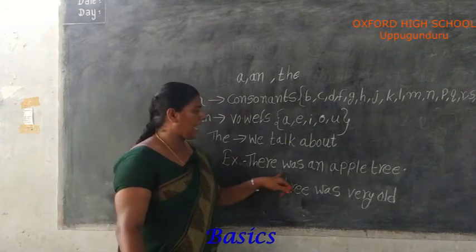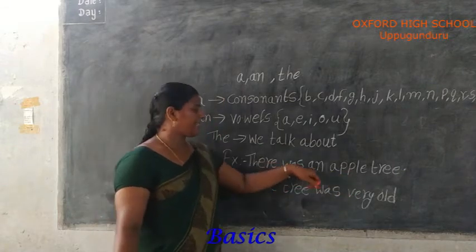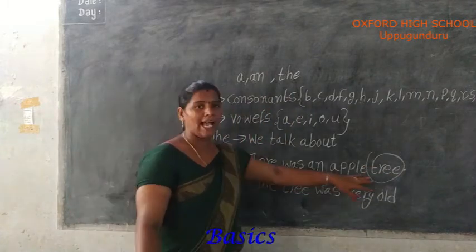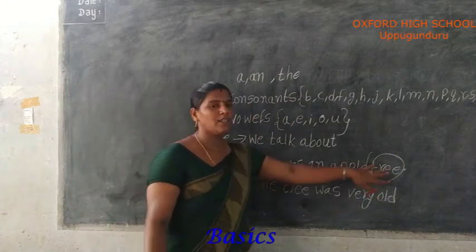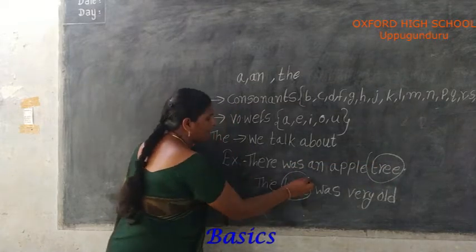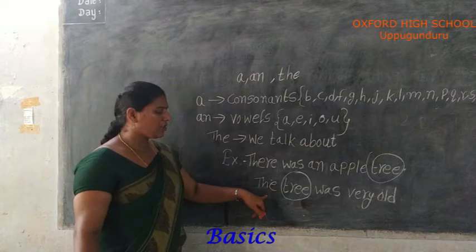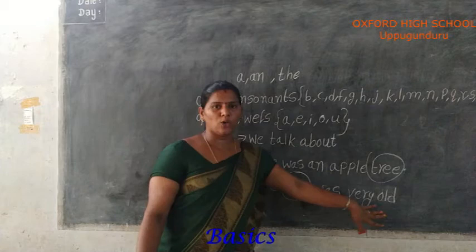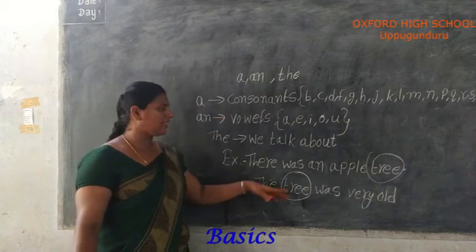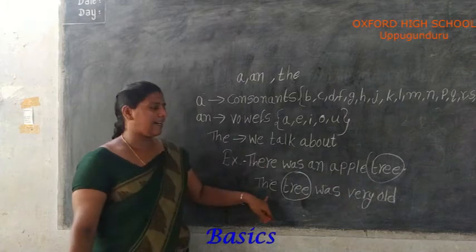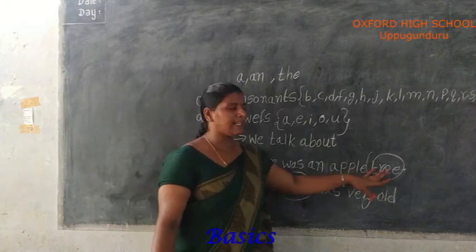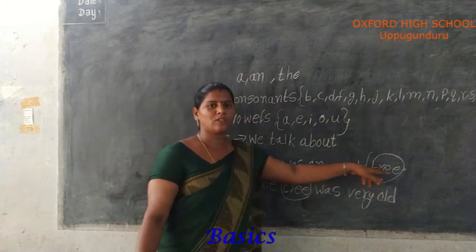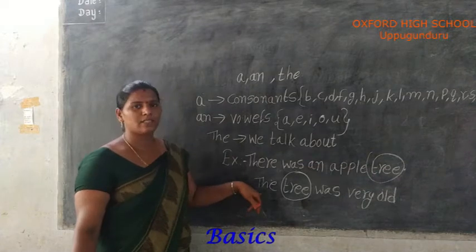Here we are talking about the apple tree. There was an apple tree. The tree was very old. Here we are repeatedly talking about only the tree, because of that we use the.